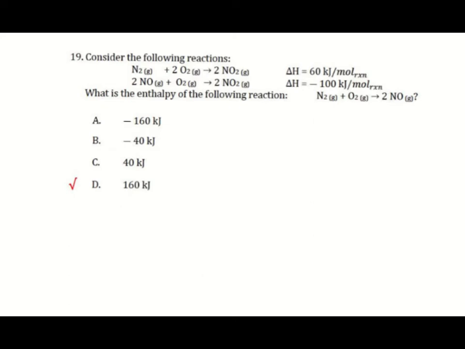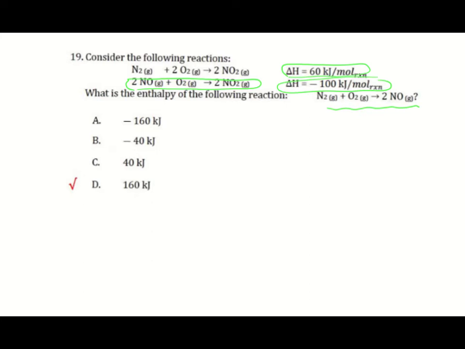Consider the following reactions. N2 plus 2O2 gives 2NO2, and the enthalpy of this reaction was 60 kilojoule per mole. And the other reaction, 2NO plus O2 gives 2NO2, and the enthalpy of this reaction is minus 100 kilojoule per mole. Find the enthalpy of this reaction.